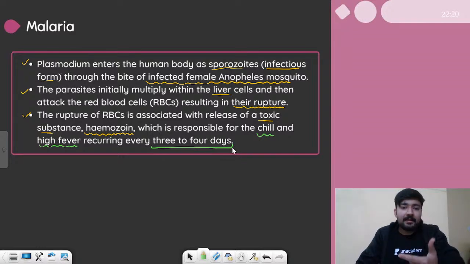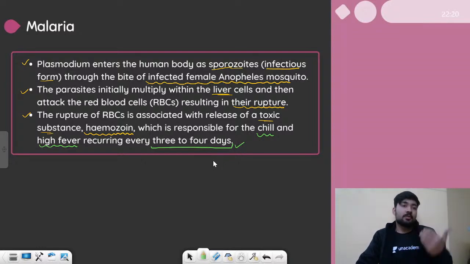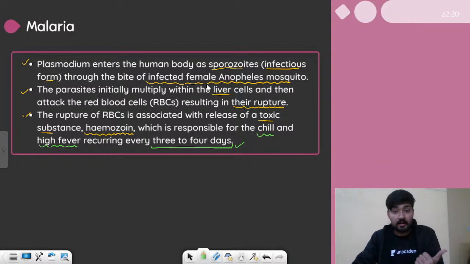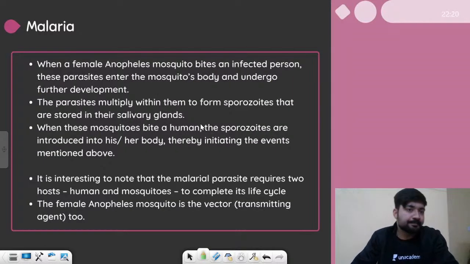So see, there is a cycle. Every 3 to 4 days it secretes hemozoin, which causes chills and fever in the infected person. So this is how malaria represents itself, the harmful effects of malaria. So basically they are killing our liver cells, they are killing our blood cells, and that is why we are experiencing these high fevers every 3 to 4 days. All right, let's move on.